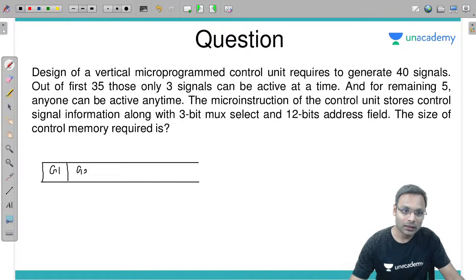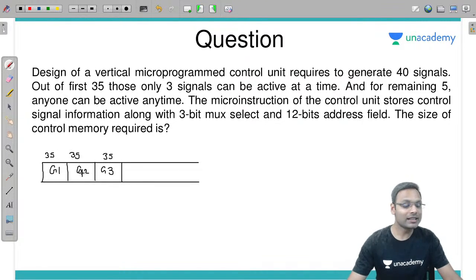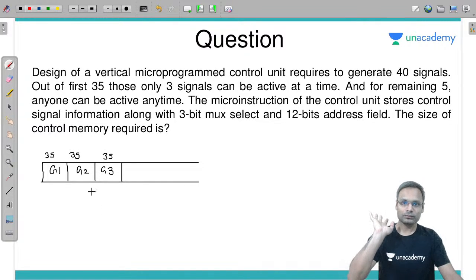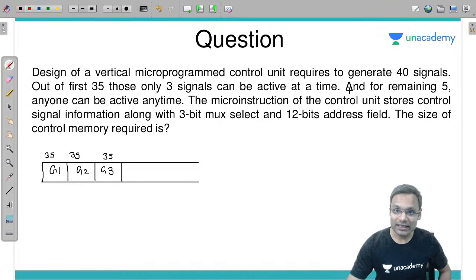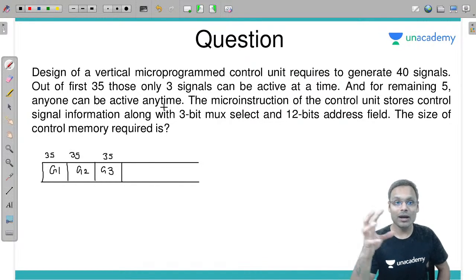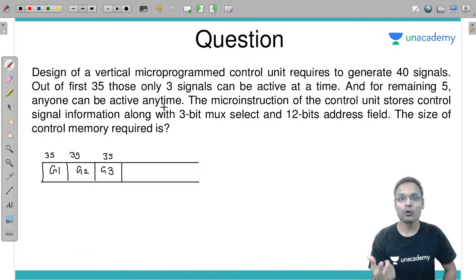Group number 1, group number 2, group number 3, but we will keep all 35 signals in all 3 groups, so that among 35 one signal can be enabled from this group, one signal can be enabled from this group, one signal can be enabled from this group. Now further, what they are saying is for the remaining 5 anyone can be active. Any of the 5 can be active at any time.